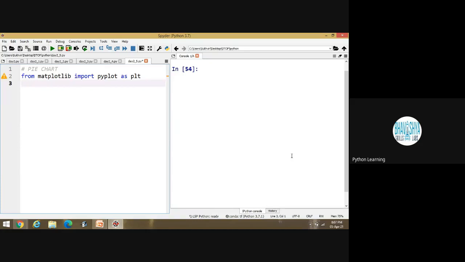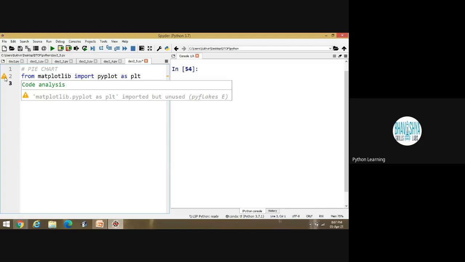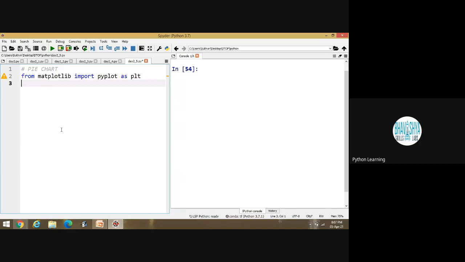Now, one more topic is pending. Why is the triangle there on the left-hand side? Any student? From matplotlib import, this is not an error. This is basically a symbol. The triangle is the symbol that we declared this content at the top, but still we are not using it. That's why the triangle is there. Look at the code analysis: matplotlib.pyplot as plt imported, but unused. If I am using this content, then it's okay.